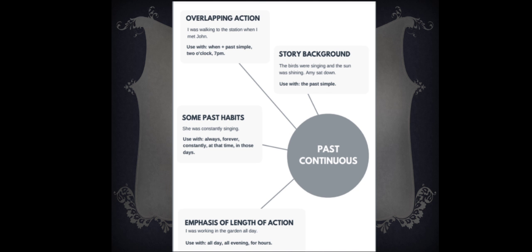You can use the past continuous to talk about past habits. For example, she was constantly singing. It was so annoying. She was constantly singing in the shower. Or to put emphasis on the length of an action. I was working in the garden all day. I was working on this video all night.